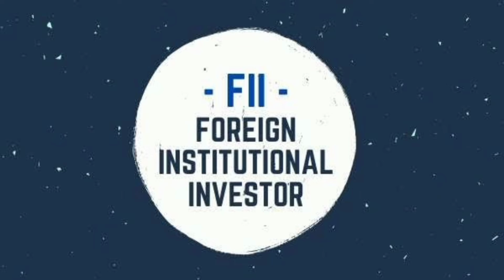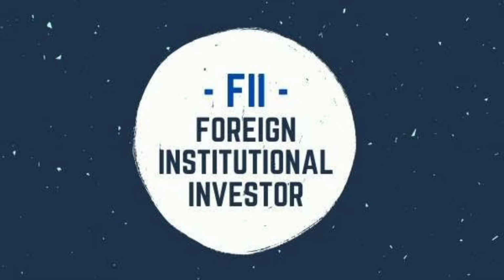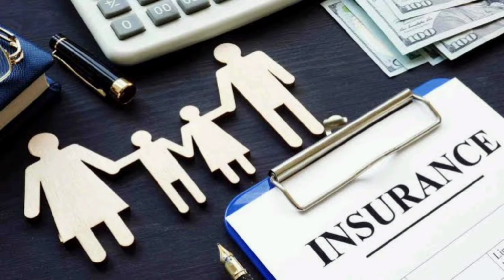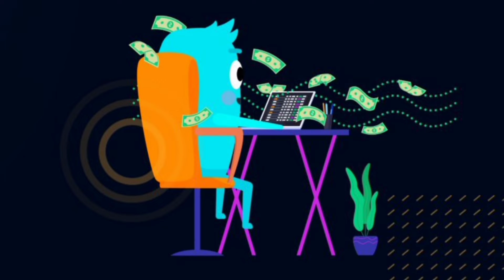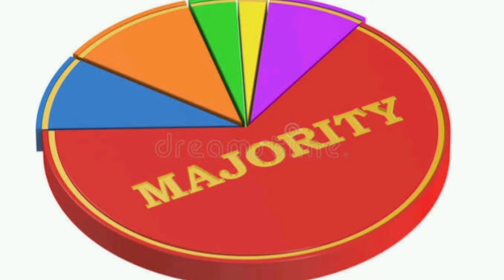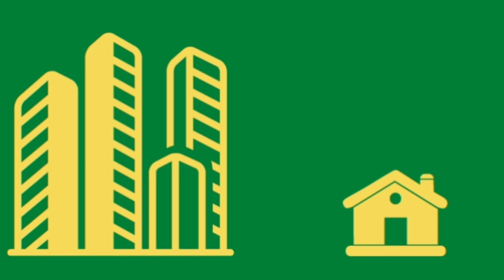The investment of FIIs in any economy is beneficial. FIIs are those big companies like investment banks, mutual fund companies, insurance companies, etc. FIIs generally invest in the stock market. The investment of FIIs in the stock market can lead to unusual activity, because they invest in big amounts, and if they invest all their money we can see a drastic impact, and if the majority holding goes to them, that is 51%, then they can get control of domestic companies.